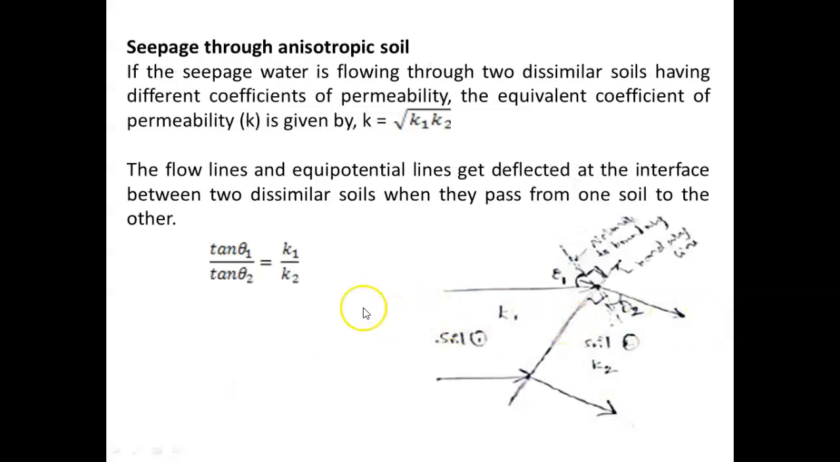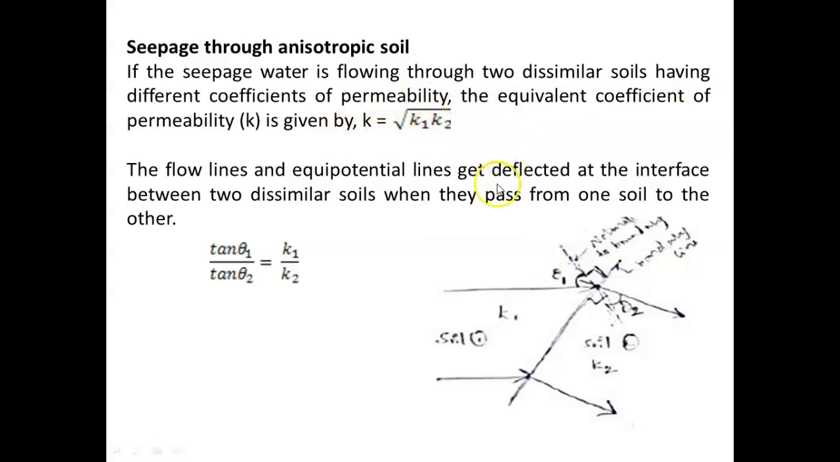Seepage through anisotropic soil. The previous conditions, whatever we studied till now, those are for homogeneous soil. If there is anisotropic soil, then how to estimate the permeability? If the seepage water is flowing through two dissimilar soils having different coefficients of permeability, then the equivalent coefficient of permeability can be calculated as square root of K1 into K2.